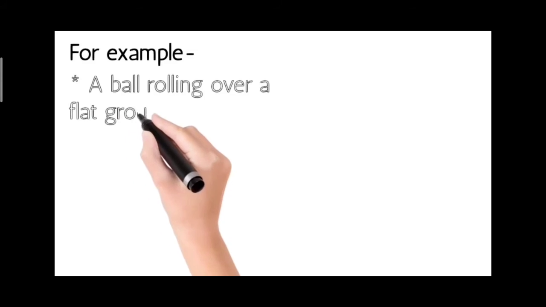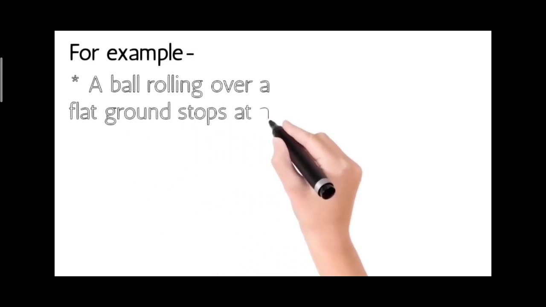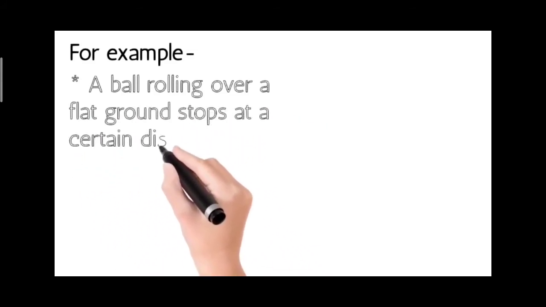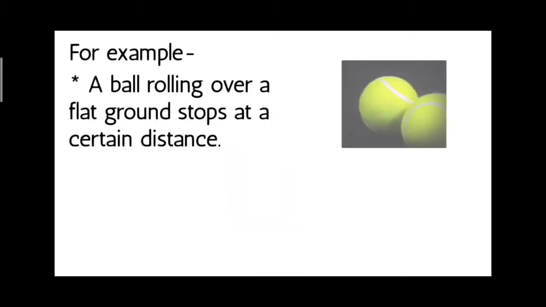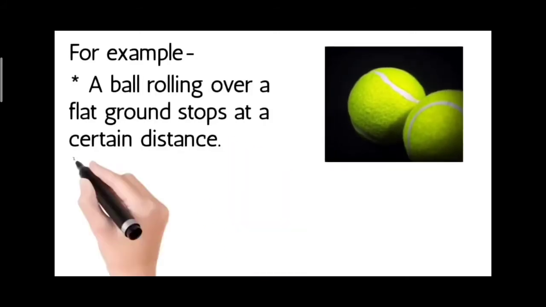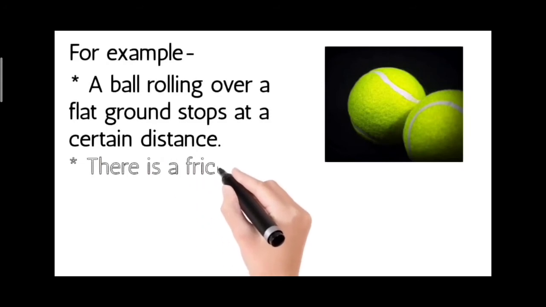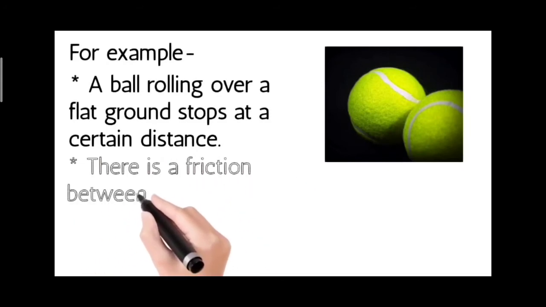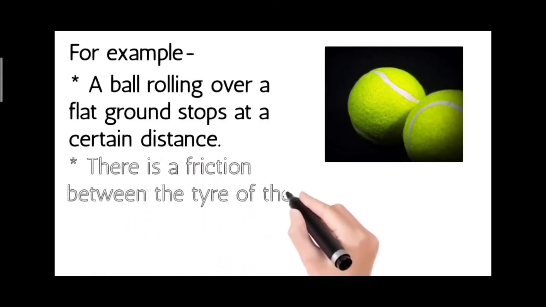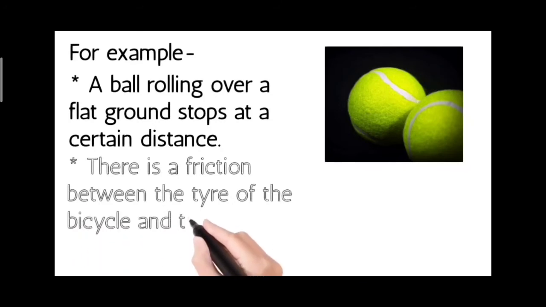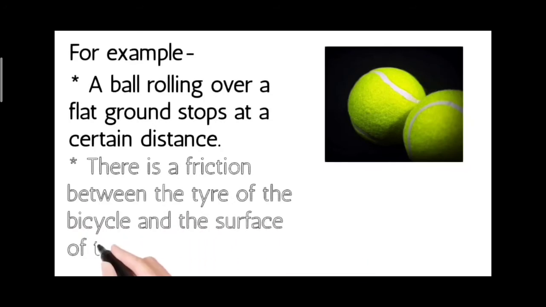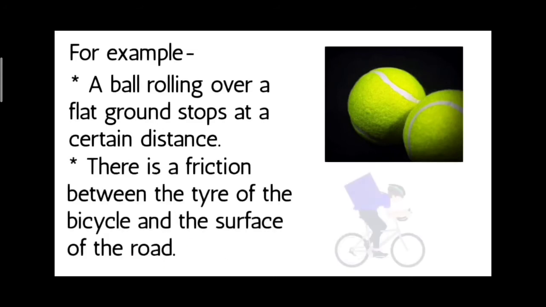For example, a ball rolling over flat ground stops at a certain distance. There is friction between the tire of the bicycle and the surface of the road.